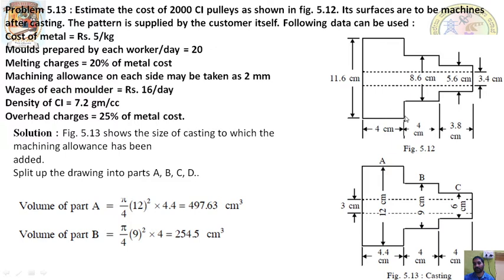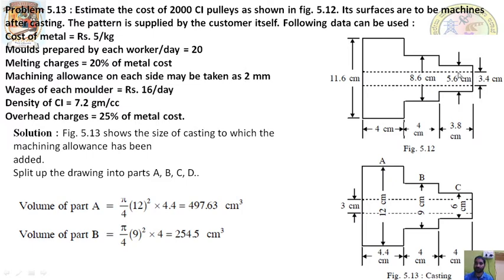Here we have added 2 mm, so this side also we have to add 2 mm. So 4.2 this side and 2 mm this side, so 4.4 centimeter for this line. Hope you understood. See, this is 3.4, this is the diametrical one. So we have to reduce the diameter for machining the inside holes.